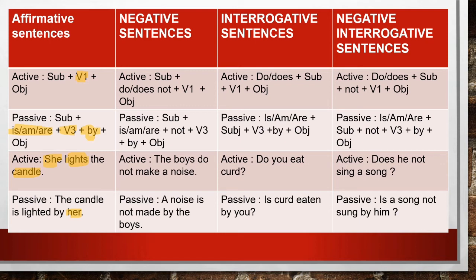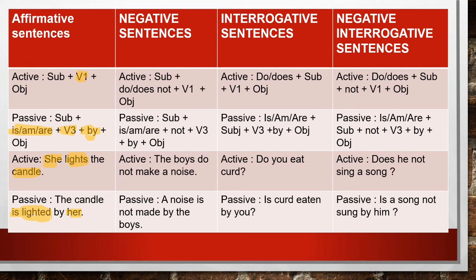So you will write the candle is lighted by her. As the candle is the singular subject, you have used is here, and the past participle form of lights is lighted. Clear? So the candle is lighted by her. This is the rule for affirmative sentences.